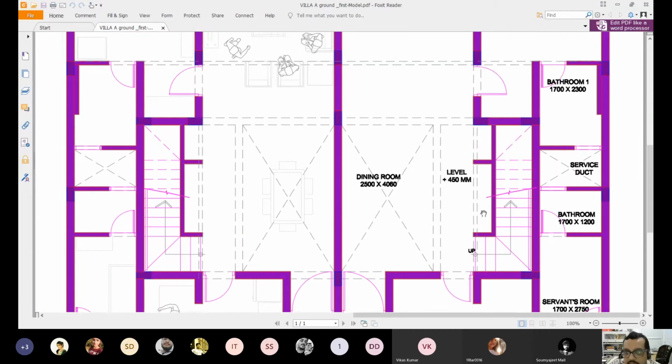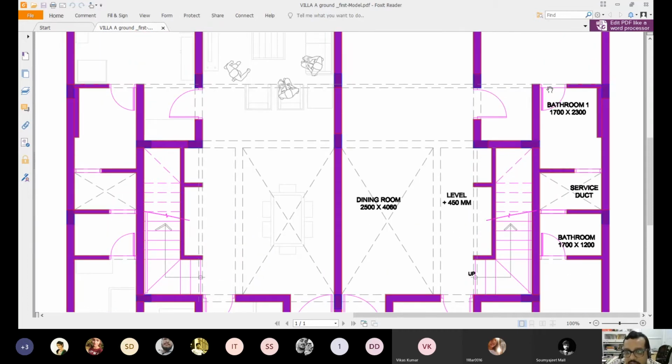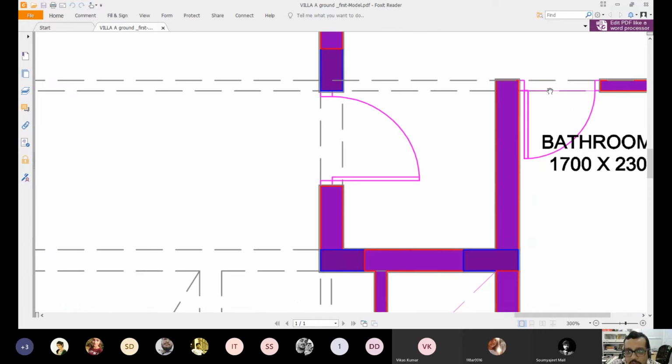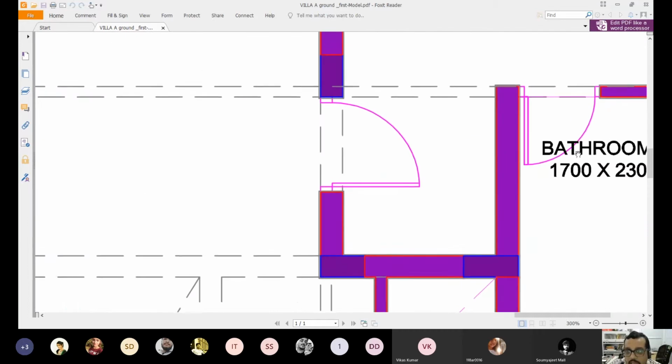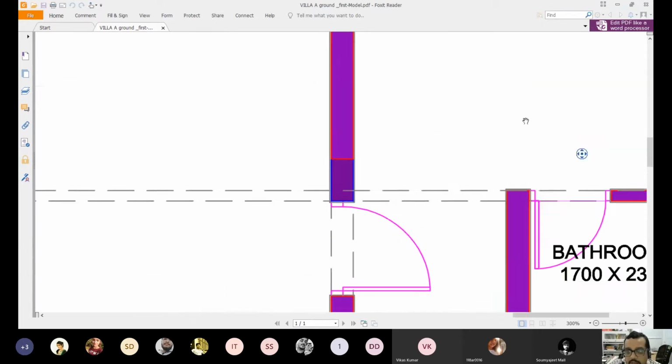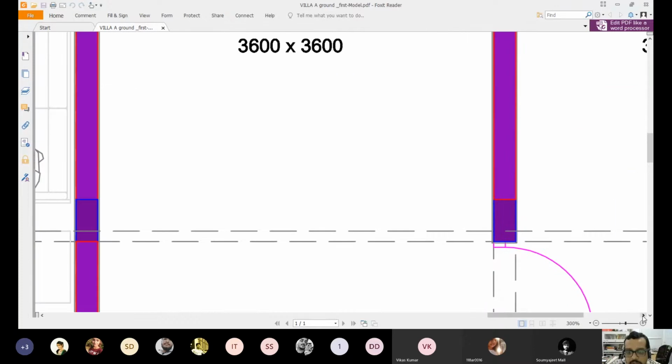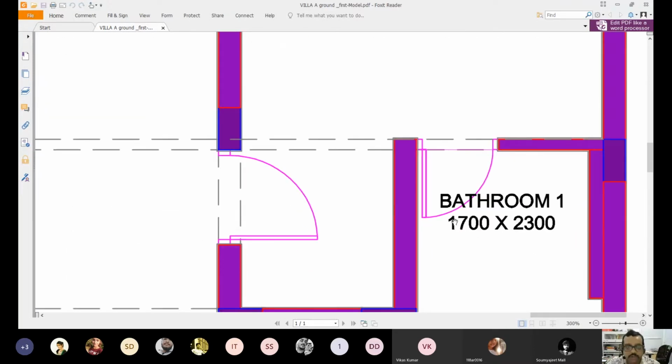Here you see there is a door of the bedroom. Sorry, it's very difficult to control from my end. I am showing you two doors. All of you can see this. Two doors are there. One is the door for the bedroom. Another is the door to access the bathroom from the bedroom, the attached bathroom.